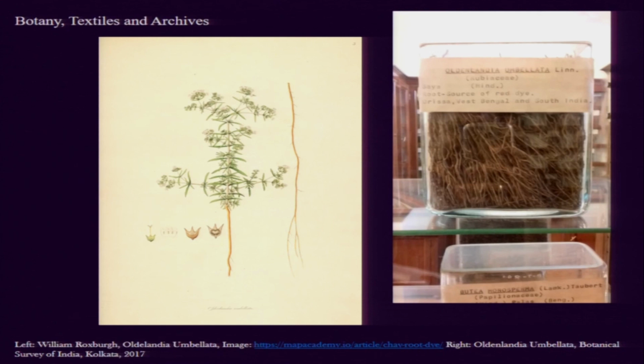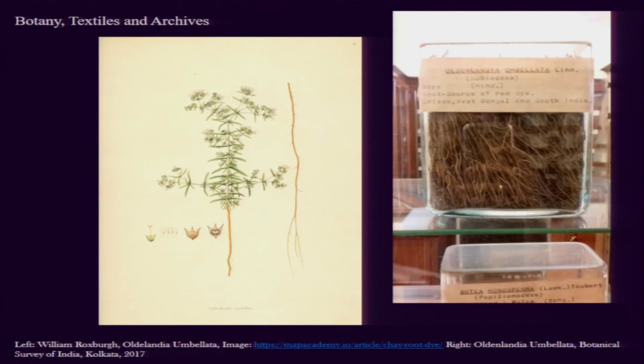So this kind of documentation in the field of botany started taking place in the late 18th century. But when we go through William Roxburgh's project, we also see what kind of plants he was interested in, and a number of plants we can see even in Roxburgh's folio on the plants of the coast of Coromandel.